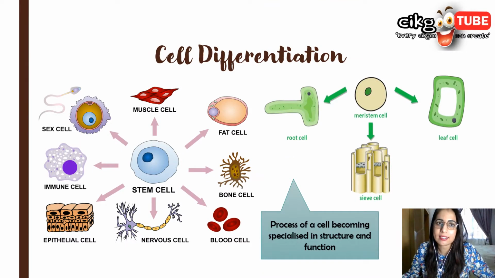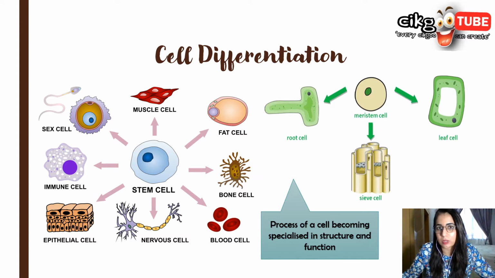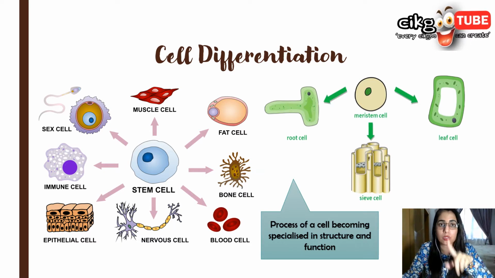Now, cell differentiation. A multicellular organism is an organism with more than one cell. You know that, of course. A multicellular organism begins with a single cell, the zygote, which continues to grow and develop into a multicellular adult through mitotic cell division. Cell growth and also cell differentiation change and develop it into one adult organism.